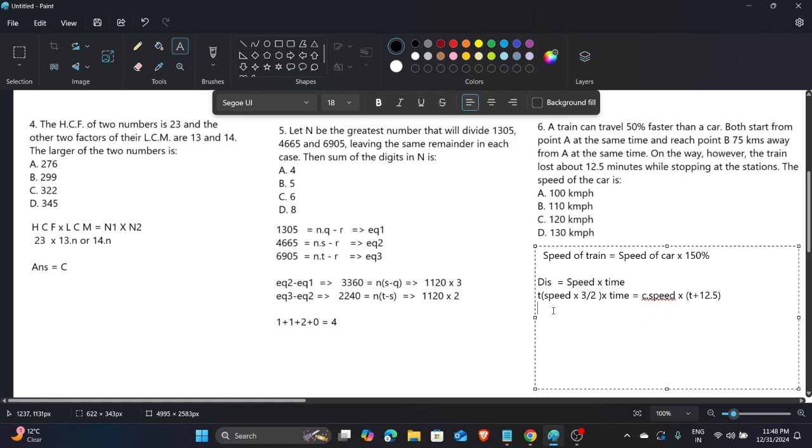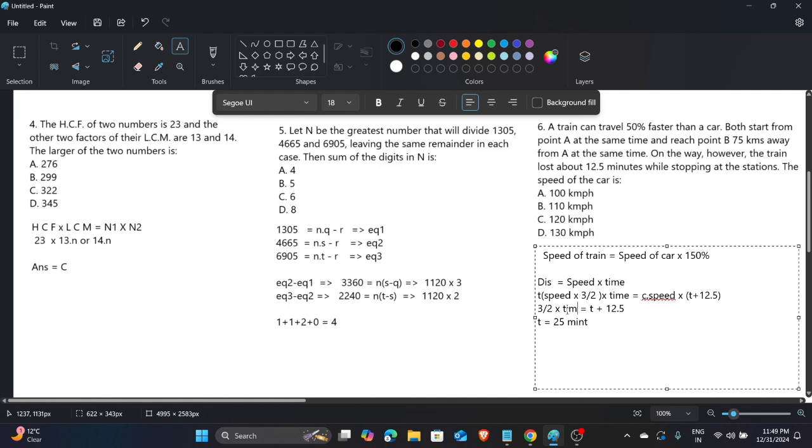So the remaining thing we get is 3/2 multiplied by t, and on this side is t plus 12.5. Now when we solve it, we get t/2 equal to 12.5. We change the side, so t/2 is remaining, and then we multiply it by 2, so we get the answer 25. 25 minutes is the time value we get.